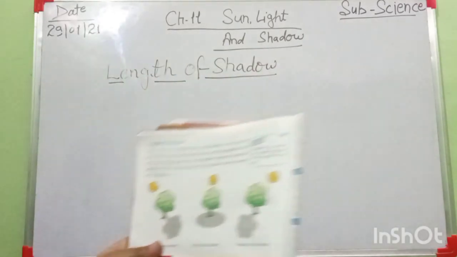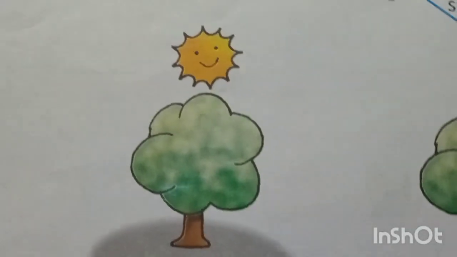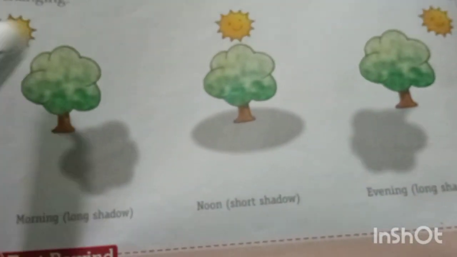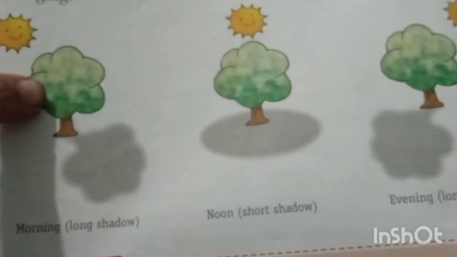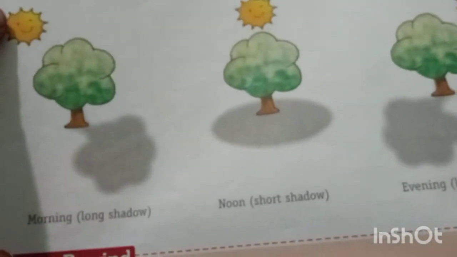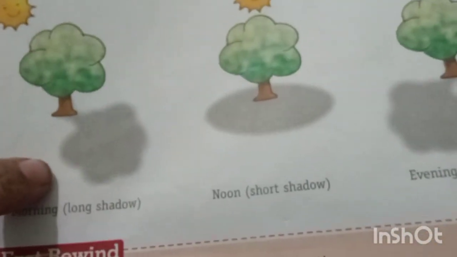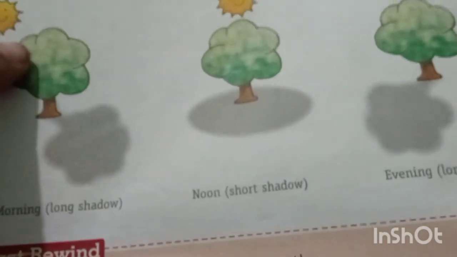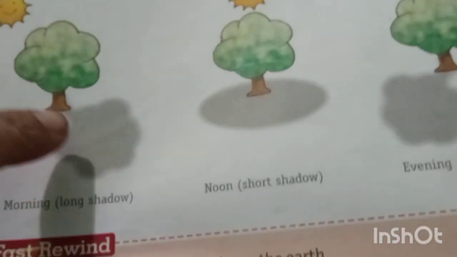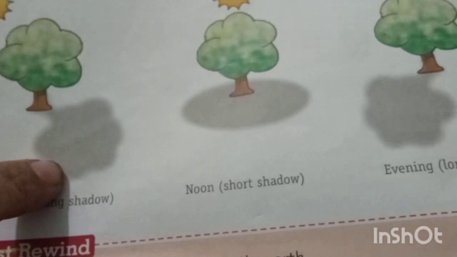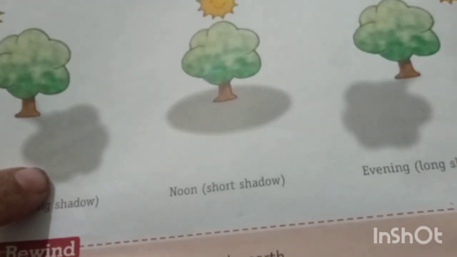Look at here, everyone, in your book. Here are three pictures. Here is one tree. Here is the sun. This picture is a morning time picture, and the tree's shadow is formed here, and this shadow is a long shadow because at this time the sun rays are slanted.